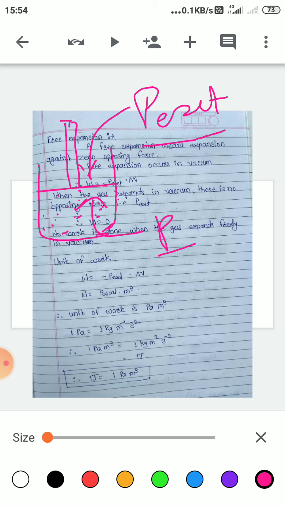Now, what formula have we prepared for work?